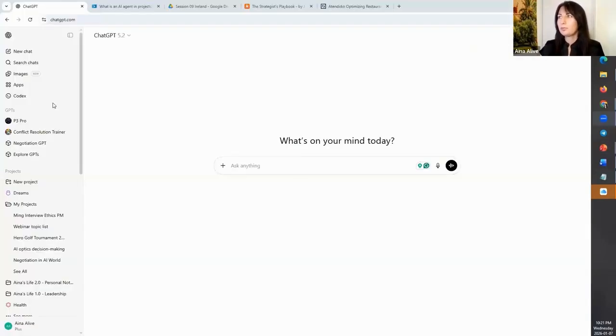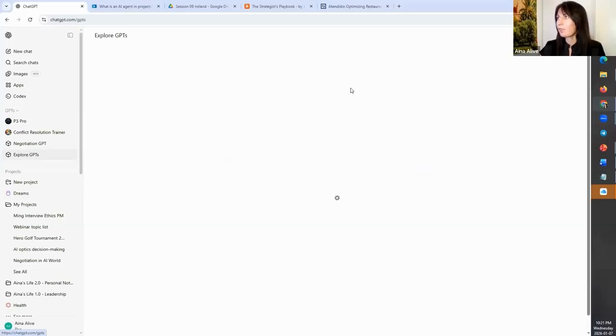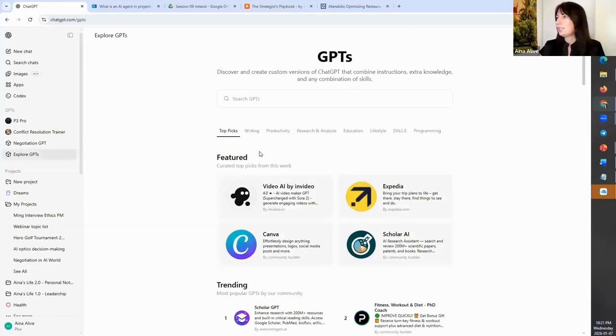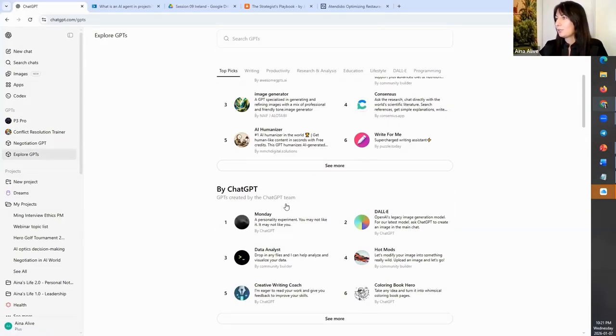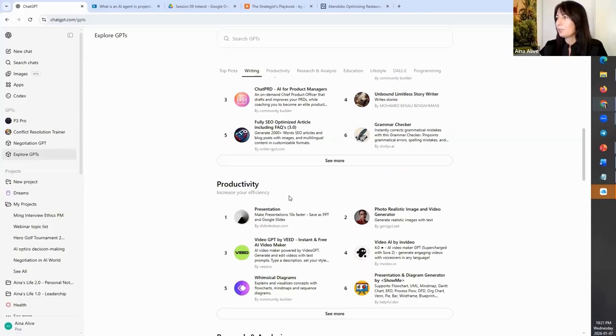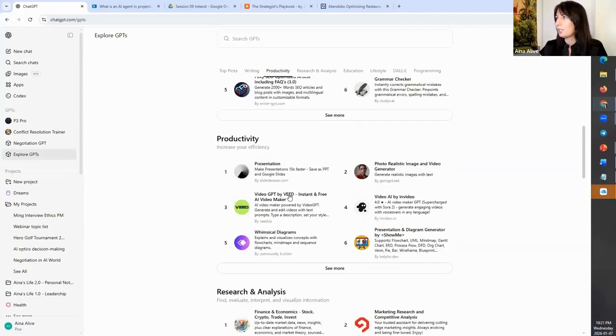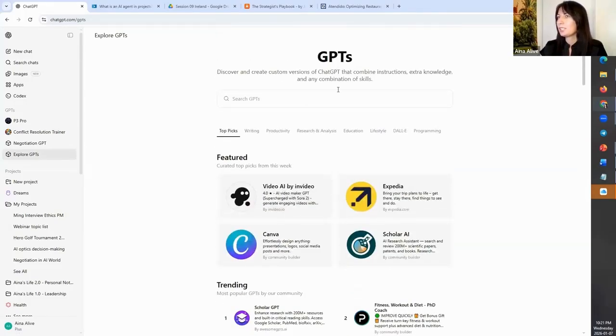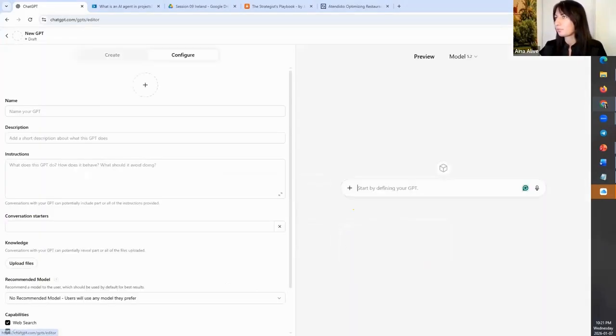So what we need to do: we opened our GPT, and here on the left side you see Explore GPT. So we are clicking here, and what we see is multiple featured applications, what is trending, what is created by ChatGPT. If you are curious, you can explore all of these. But what we are doing right now is creating our own coach. So we are clicking here on the top right corner, Create.